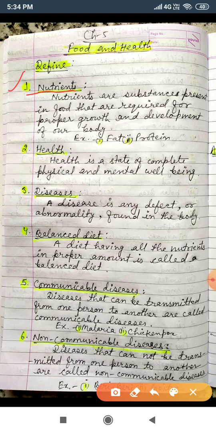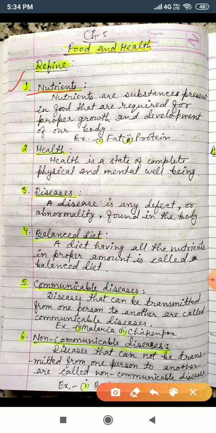Nutrients are substances present in food that are required for proper growth and development of our body. Again I am going to repeat it. Nutrients are substances present in food that are required for proper growth and development of our body.